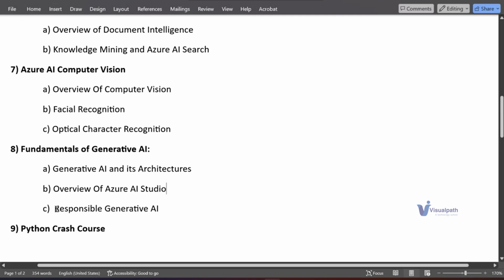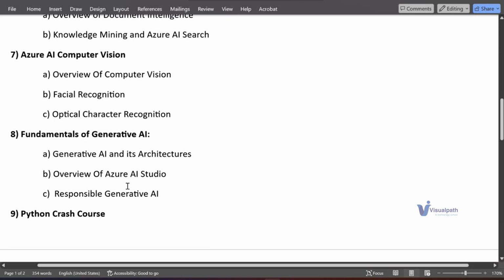We'll also see what the responsibilities of using generative AI are. It's not only about using Gen AI; we should also be ethical and responsible in using generative AI. We should take care of that too. So all these things we'll be seeing in the Azure AI topics.